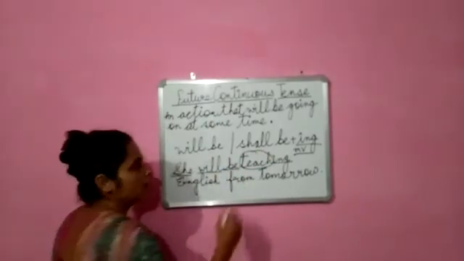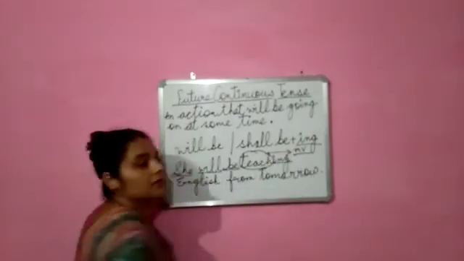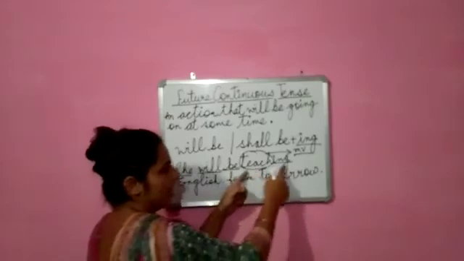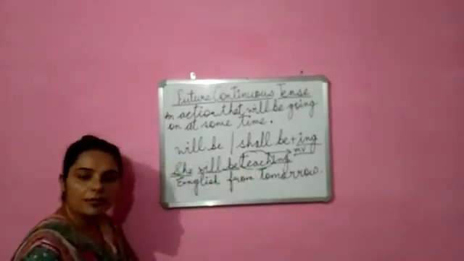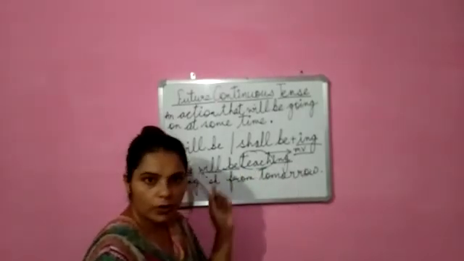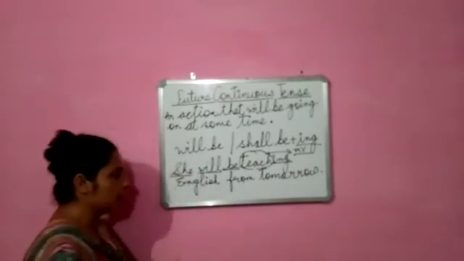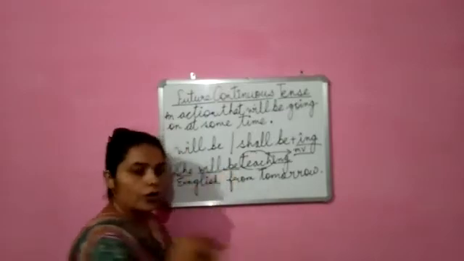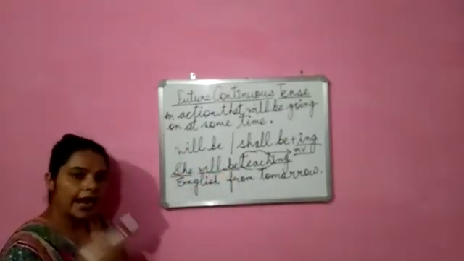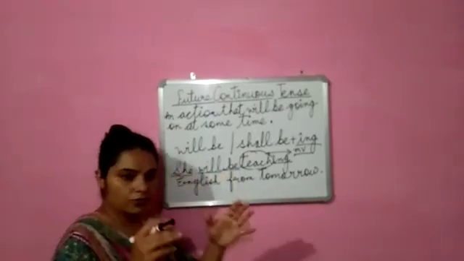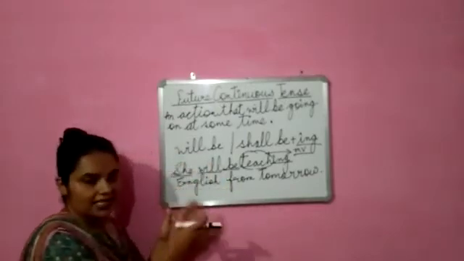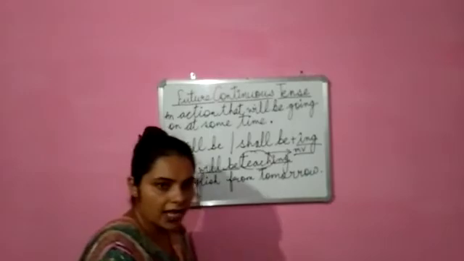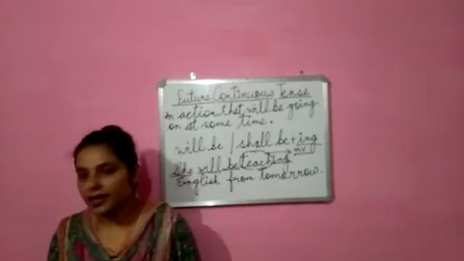Teach. The main verb, principal verb. So by adding ing to this teach, what does it become? Teaching. She will be teaching English from tomorrow. Tomorrow means future. In the future, when this action will take place, at that time the teacher will be teaching. So this is known as future continuous tense.